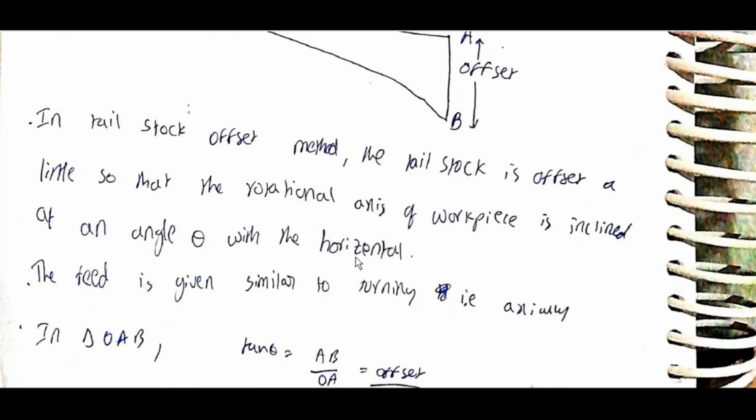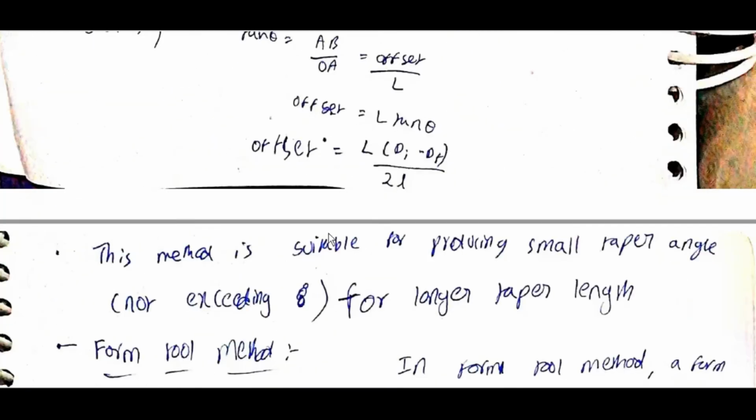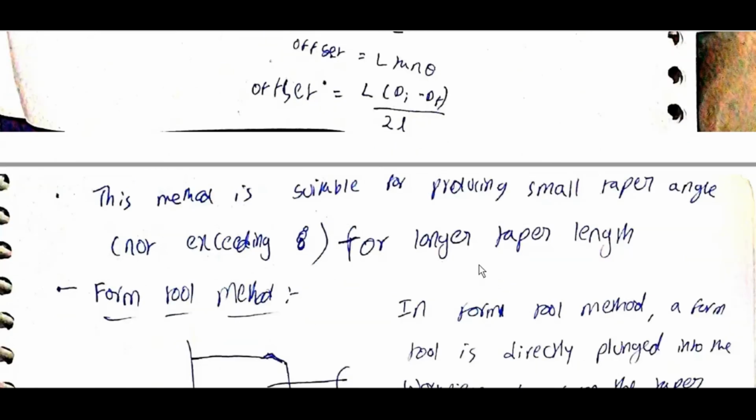In triangle OAB, tan theta is equal to AB by OA, which is offset by L. Offset is equal to L tan theta. Offset is equal to capital L into (Di minus Df) by 2L. This method is suitable for producing small taper angles, not exceeding 8 degrees, for longer taper lengths.